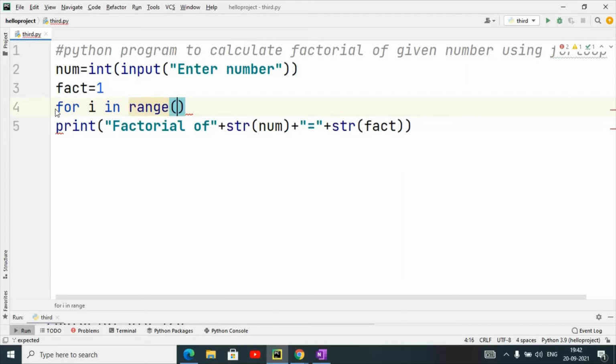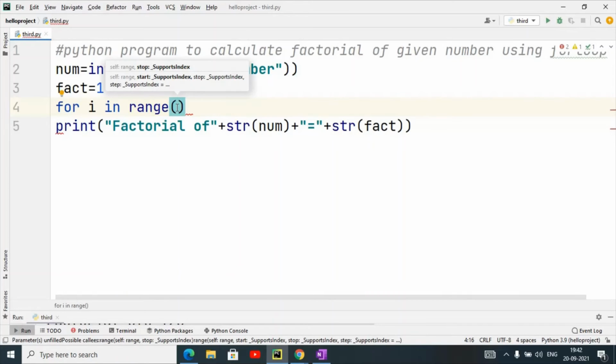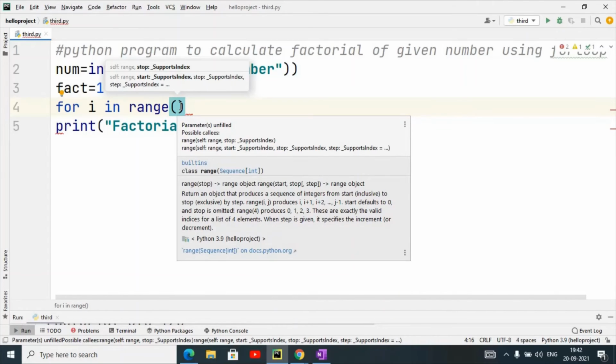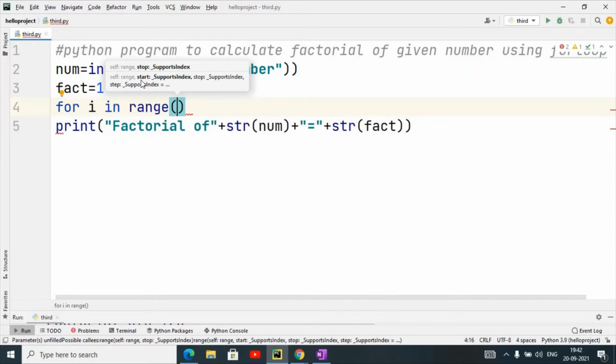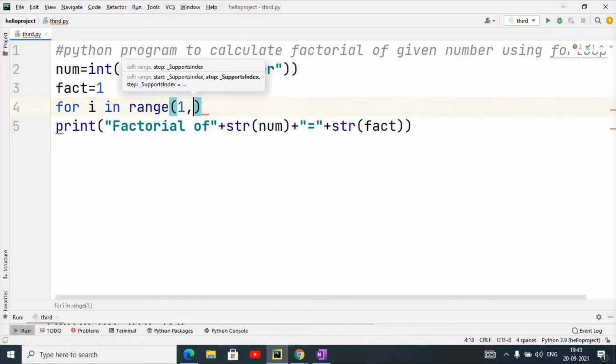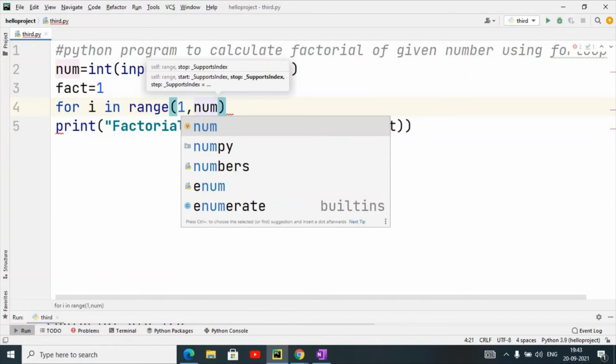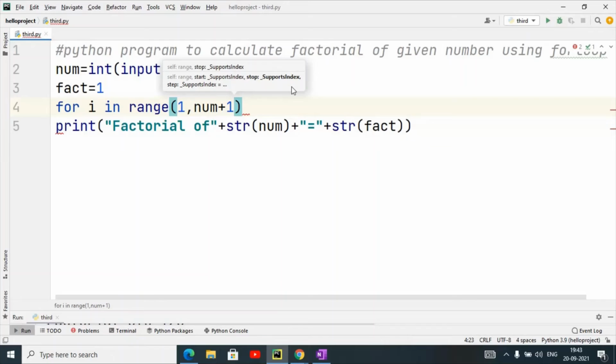The syntax of the range data type is starting value to end value, comma step value. If you do not give any step value, you can see start, stop and step in the syntax shown in PyCharm too. So I am starting from 1 to num plus 1, then colon.